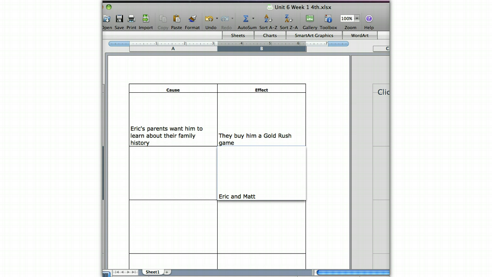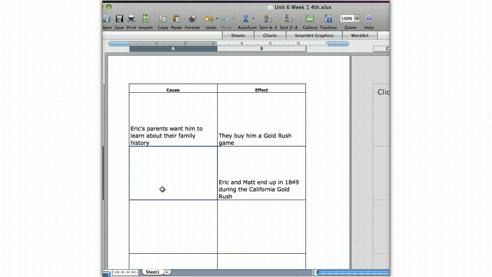As I write, Eric and Matt end up in 1849 during the California gold rush. But what was the cause of them getting to the gold rush, going back in time? Well, somehow pressing the button on the computer game took them to another place. So we can say that Eric pushes a button on the screen, which then has the effect that Eric and Matt end up in 1849 during the California gold rush. Let's continue to read.